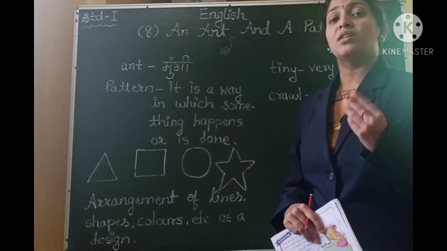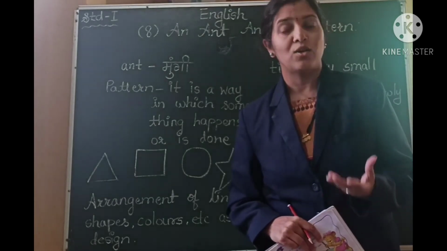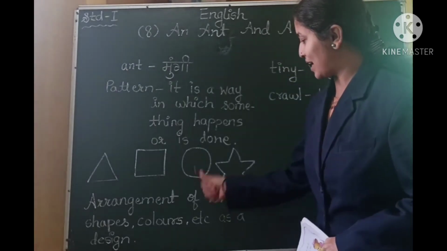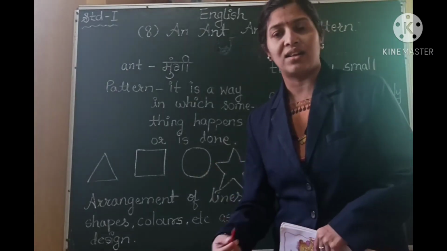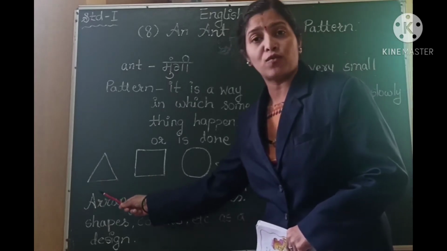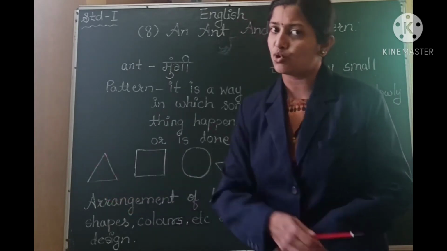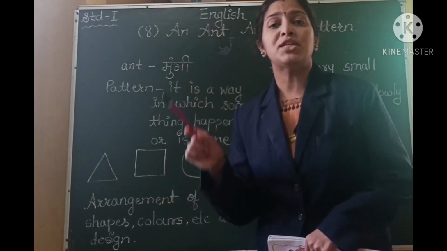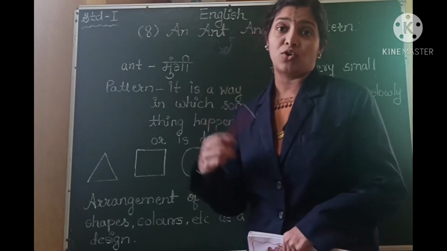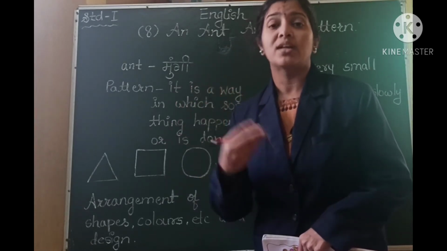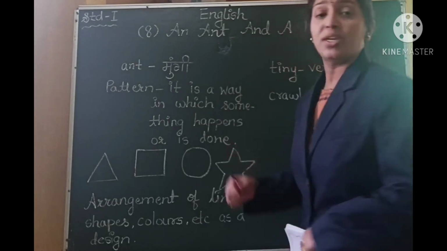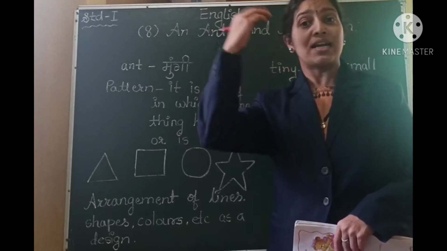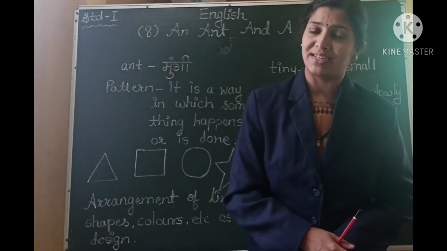So whenever you hear the word circle, what comes to your mind? Yes, a round figure comes to your mind just like this. When you hear the word triangle, the shape of a triangle, the design of a triangle or the figure of a triangle comes to your mind. Similarly, when you hear the word square, a picture of square comes to your mind, or the things which are having square shape, they come to your mind. Also, when you hear the word star, the shape of a star or the stars that are twinkling in the sky, they come to your mind, isn't it?